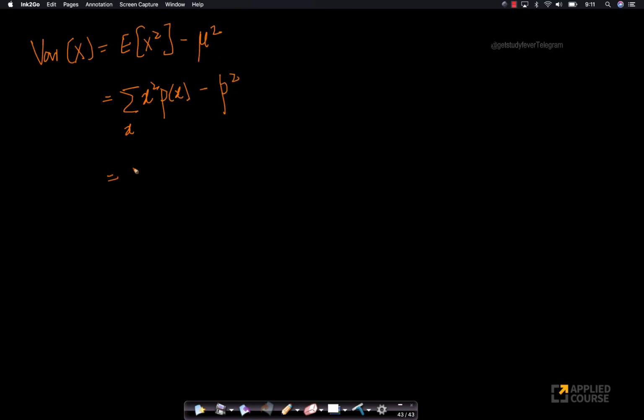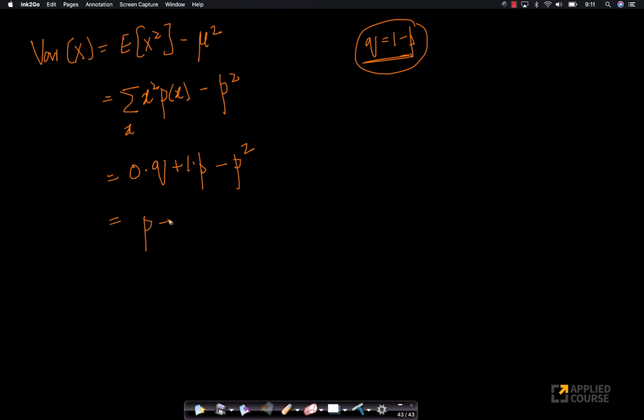Now what is this? Let's look at this, right? So 0 square is 0 into q, because probability of 0 equals q. And remember that q is nothing but 1 minus p here. Let's not forget that fact, right? Plus 1 square is 1, probability of x is p, minus p square, right? So what is this? This is 0, p minus p square. And how can I rewrite this? I can rewrite this as p into 1 minus p. And what is 1 minus p? 1 minus p is q. So this I can write as pq.